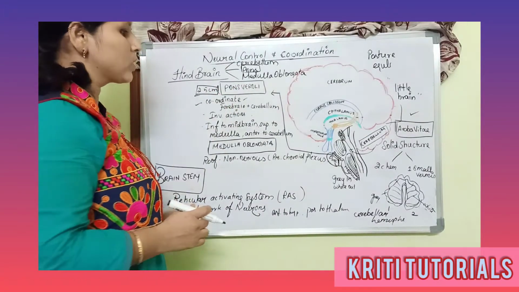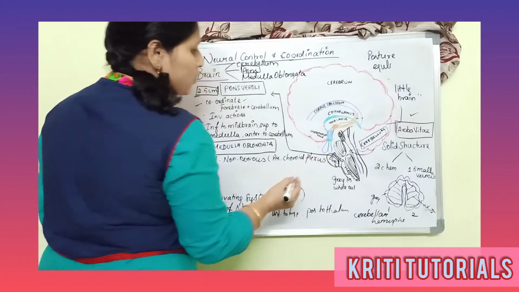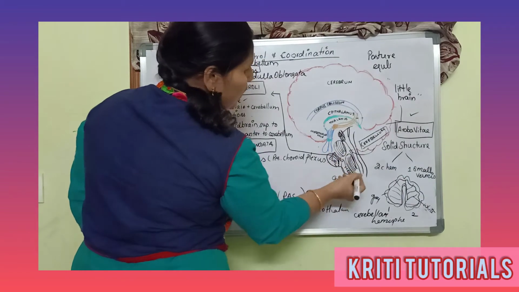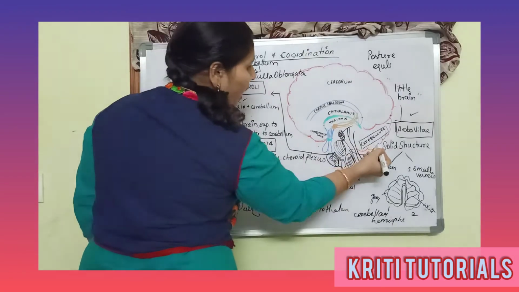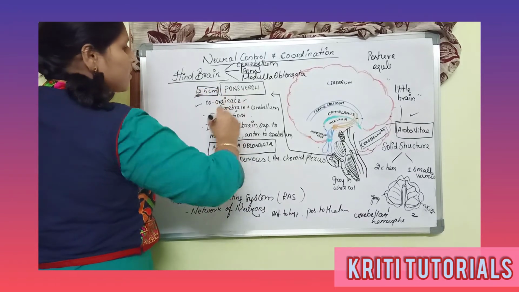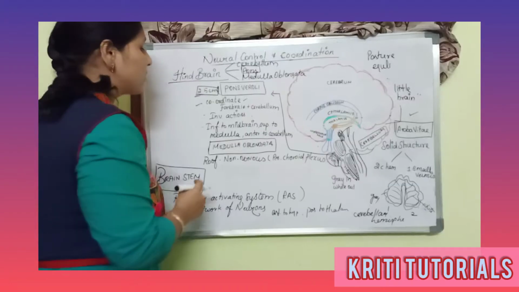So coming to the pons varolii, it is oval in shape. It is inferior to the midbrain, superior to the medulla oblongata, and anterior to the cerebellum. Its size is about 2.5 centimeters in length.